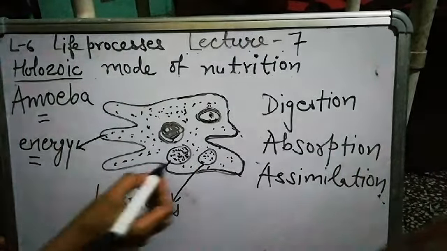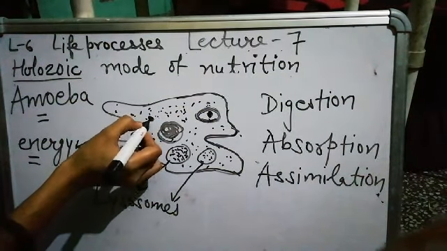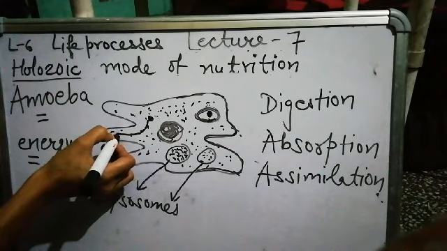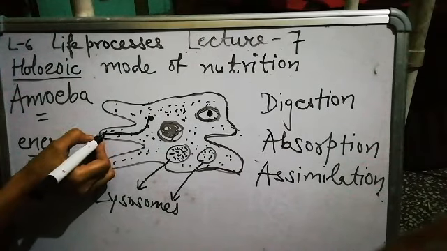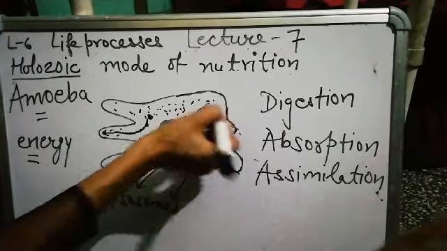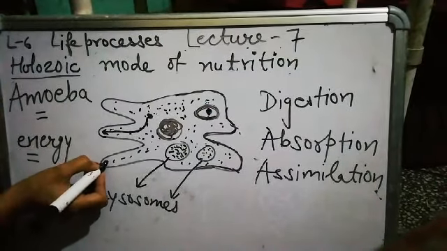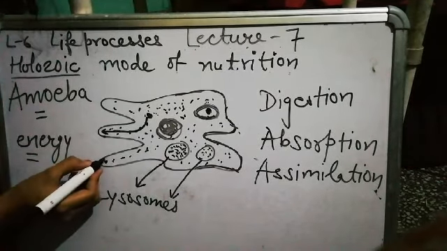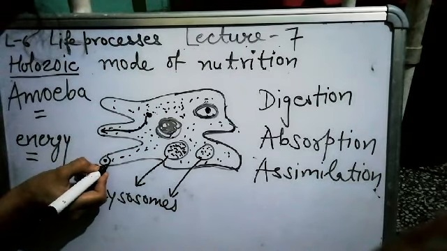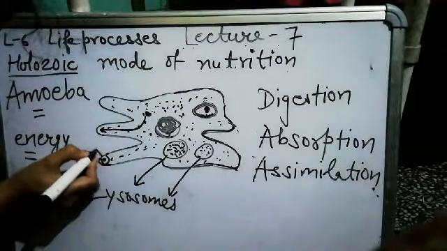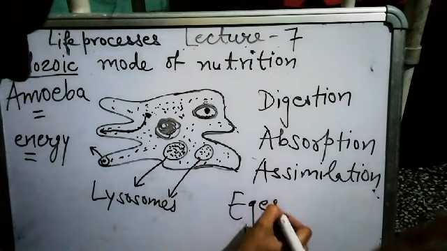In the last step, the food which is not digested is called undigested food. That undigested food moves outside in the same manner as food comes inside. Suppose food is here now. What will happen? That food is moved out in the same manner. This step is egestion.